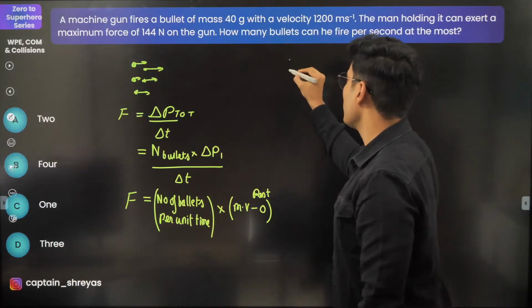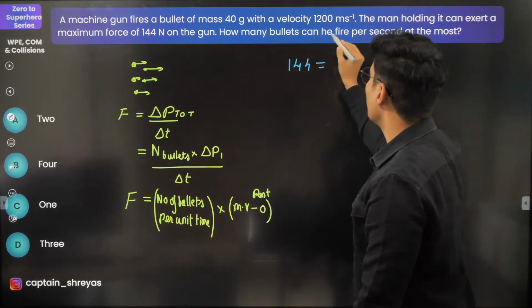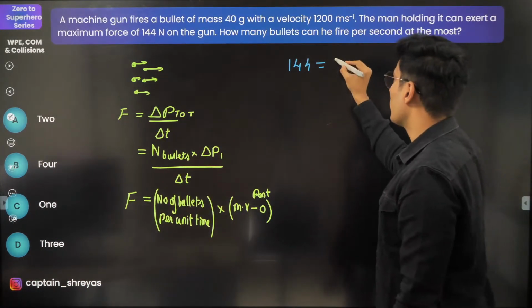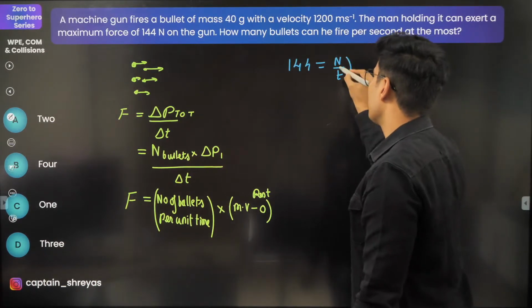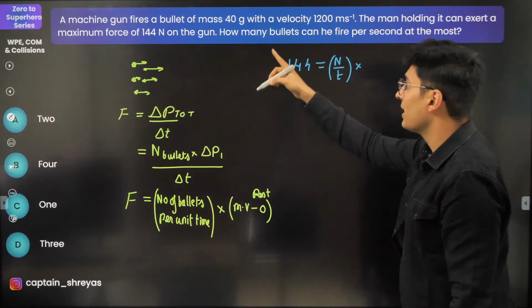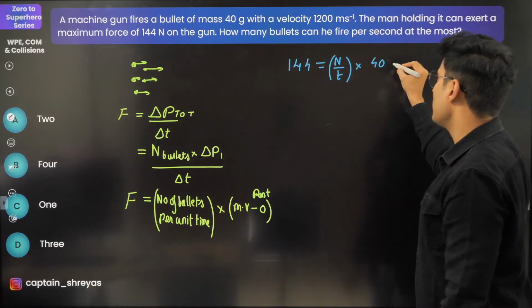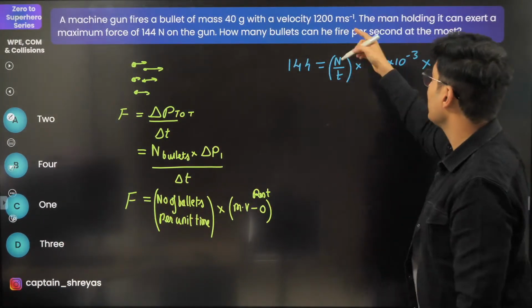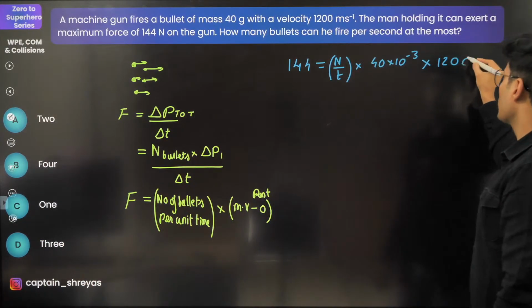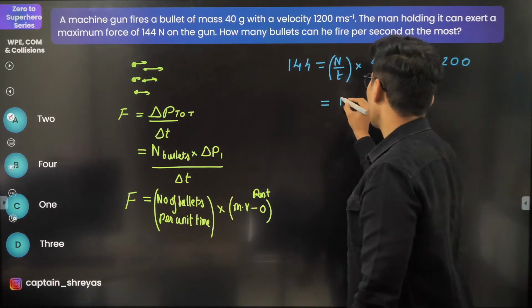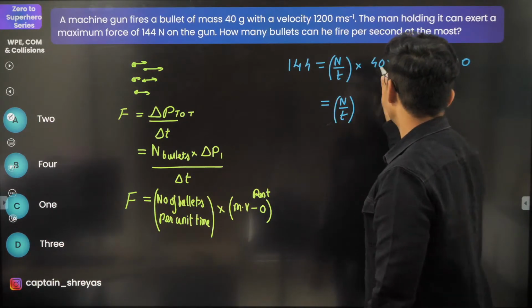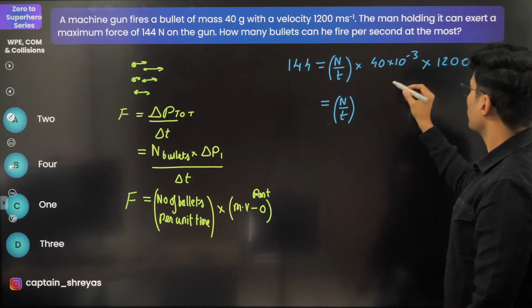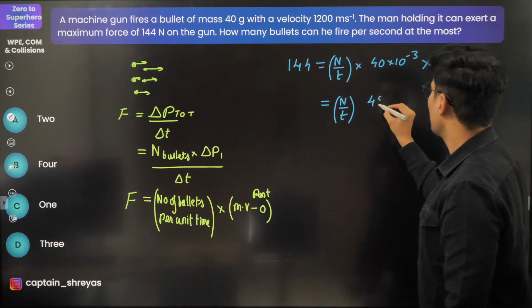The force is given to be 144. The number of bullets per second, I do not know. So number per unit time, I do not know. Into mass is 40 grams, so 40 into 10 to the power minus 3. Into velocity, that's 1200. So this will become n by t, and 12 fours are 48.